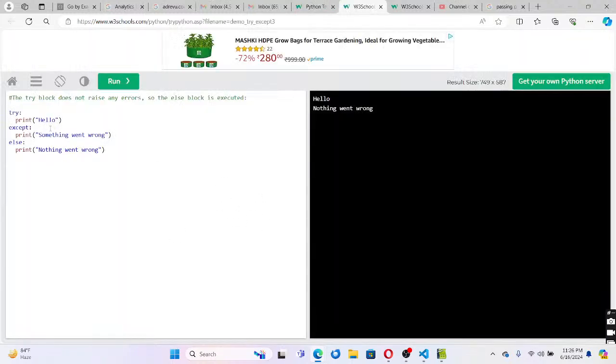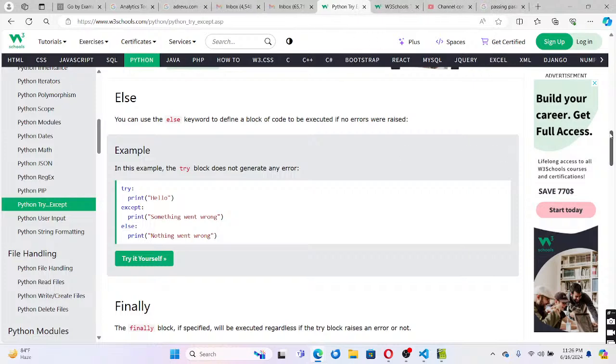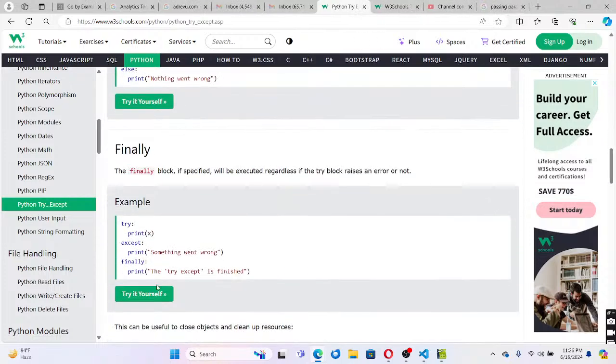So we have seen what else is, right? If it is successful, then it will not execute the except part, but it will execute the else part. Nothing went wrong, so the else part got executed. Hope you are following me.